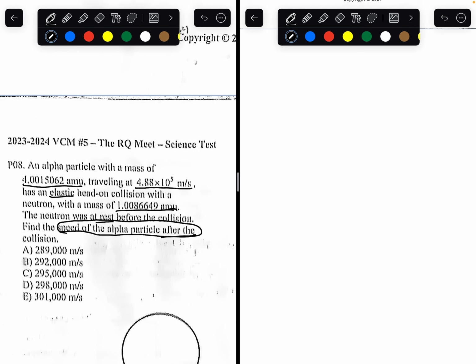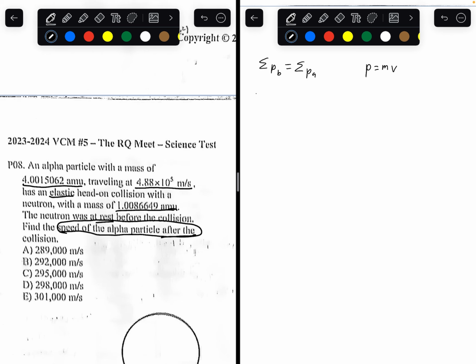So this question relates to the momentum and conservation of kinetic energy as it's an elastic collision. So let's first use the conservation of momentum. The law of conservation of momentum states that the total amount of momentum before the collision equals the total amount of momentum after the collision. Quick recap, momentum is equal to mass of an object times velocity of the object. So the total amount of momentum before the collision.